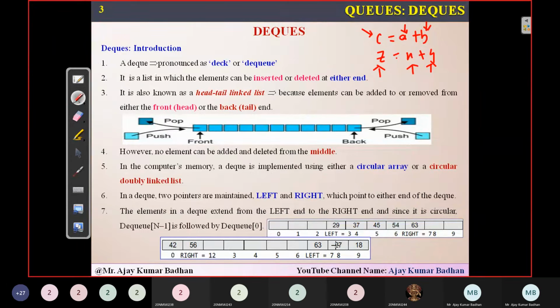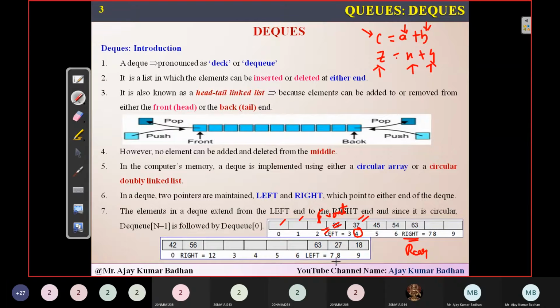Now you can see this is the diagrammatic representation. First, see this diagram. Left is located here and right is here. What does that mean? Rear is the one which is used to insert the elements, right? And left is nothing but what we call front. Front is the one where we are deleting the elements. So if you see here, the first, second, third slots are deleted. Now, if you delete the number 29, this left will shift to this particular location, that is number 4, and whatever element is there, we can delete it.